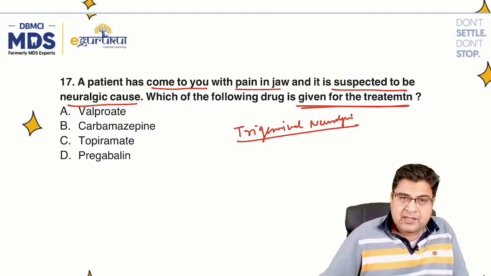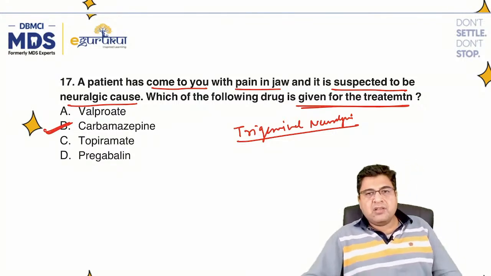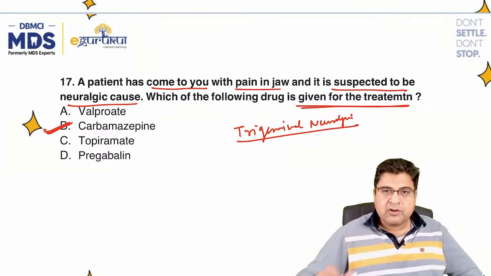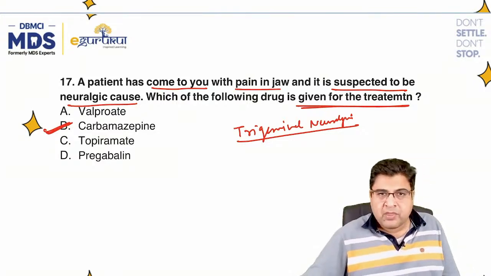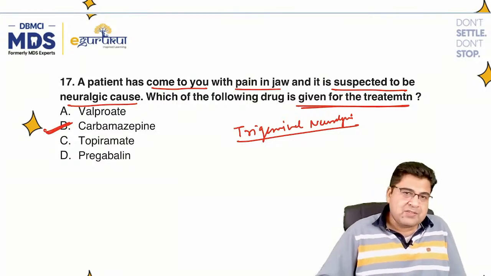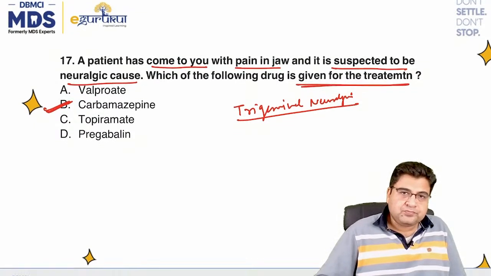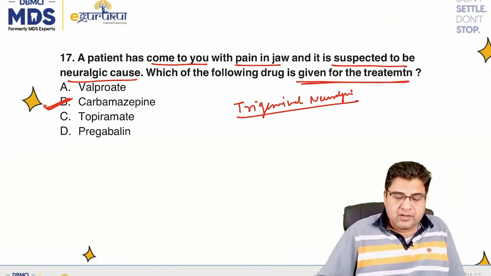What is the drug of choice for trigeminal neuralgia? The answer was carbamazepine. I don't know the exact language of the question, but there was a history related to trigeminal neuralgia. The patient is getting pain in the facial region. They asked which medicine is best to be given. Carbamazepine is the medicine that is used there.